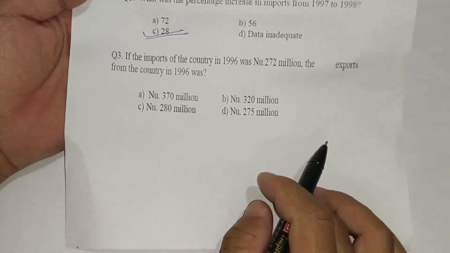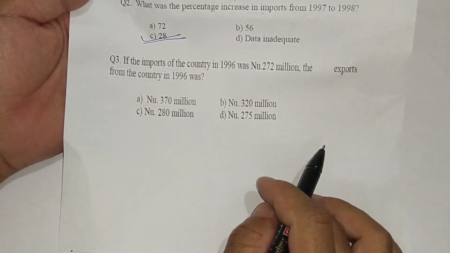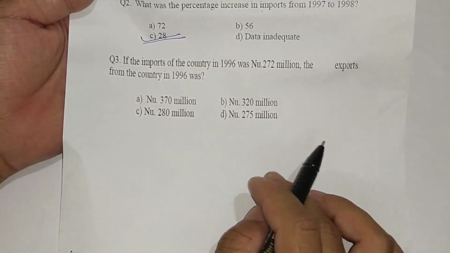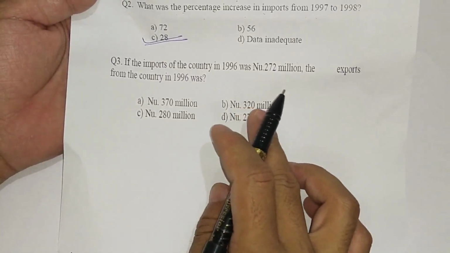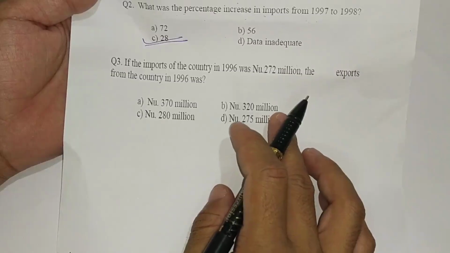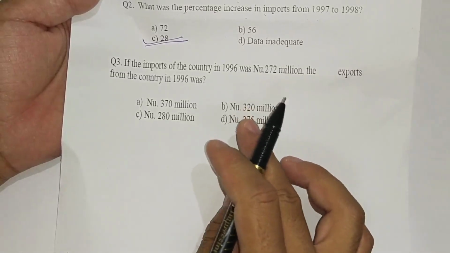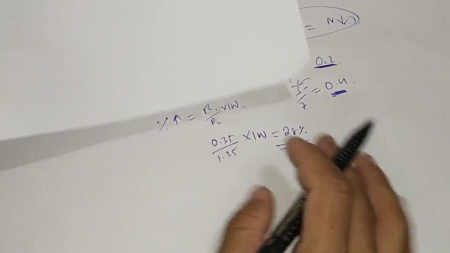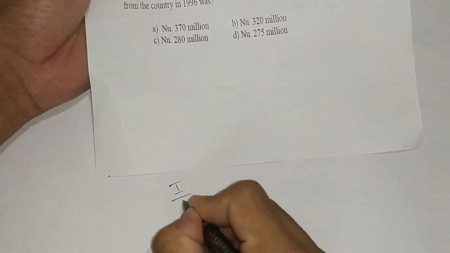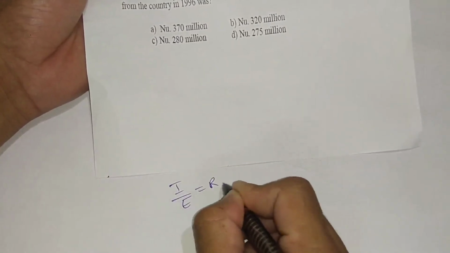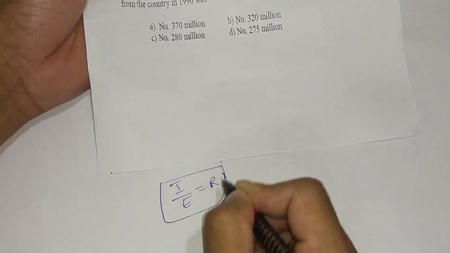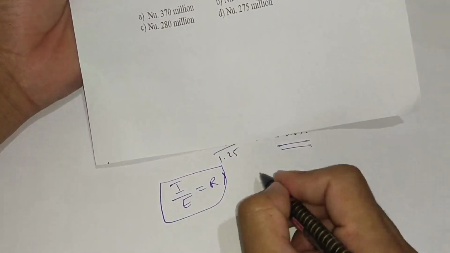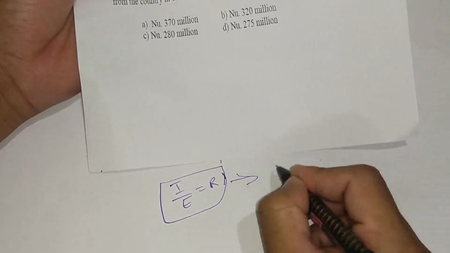Question number 3: if the imports of the country in 1996 was 272 million and the exports from the country in 1996 was similar, the import over export will give you the ratio. Import over export will give you the ratio.